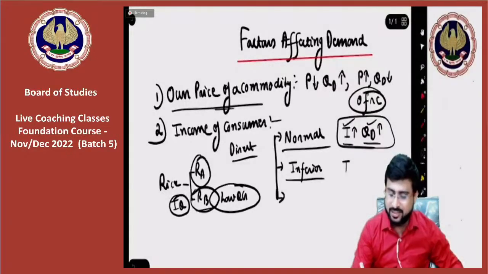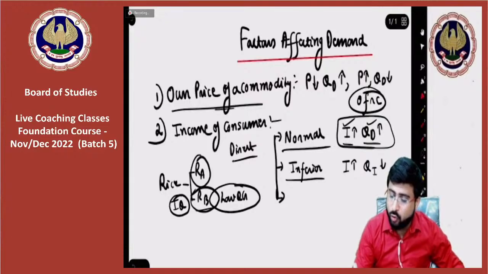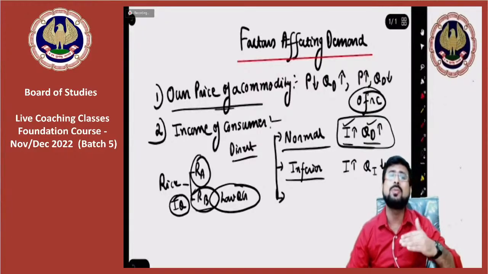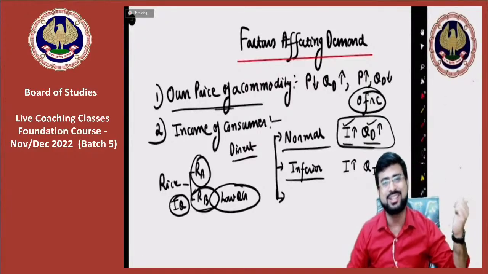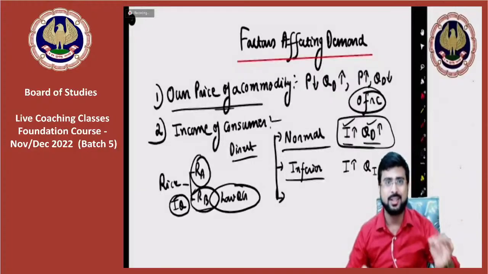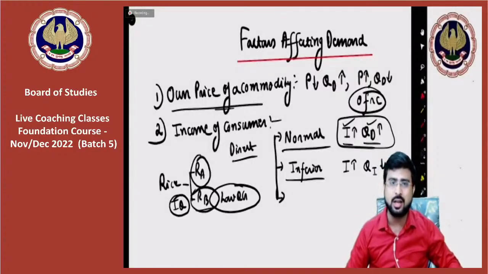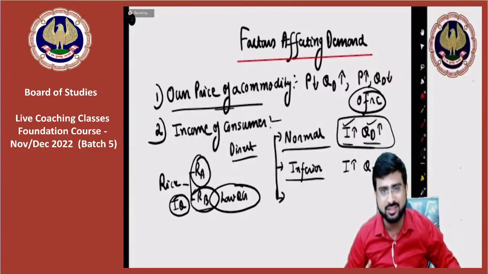When income rises, the demand for inferior commodity products tends to fall. Why? Because consumers shift to better commodities, better options. So whatever we have studied till now, I'll summarize it in Hindi once again.